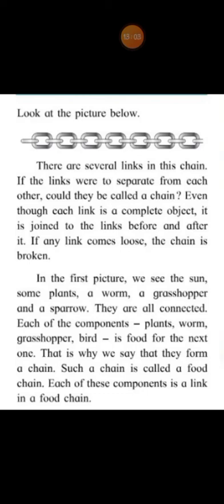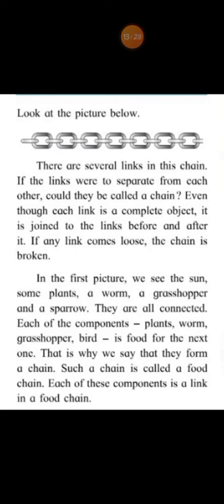Each of the components, plants, worm, grasshopper, bird, is a food for the next one. Yes, children? Do you all agree? Yes? Is everyone understanding? Okay. Plants, worm, grasshopper, bird, these are all food for one another.